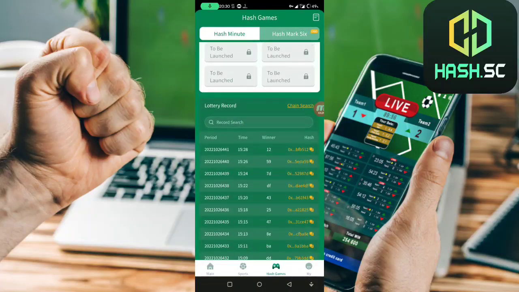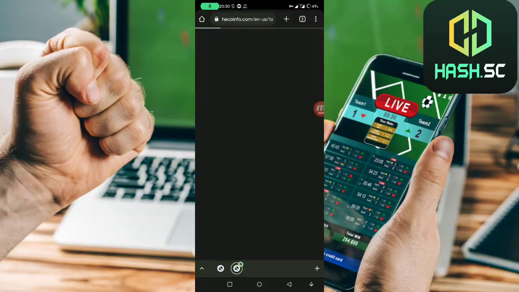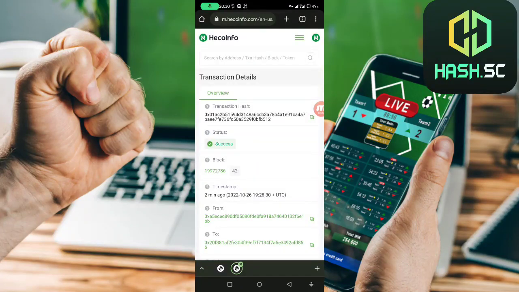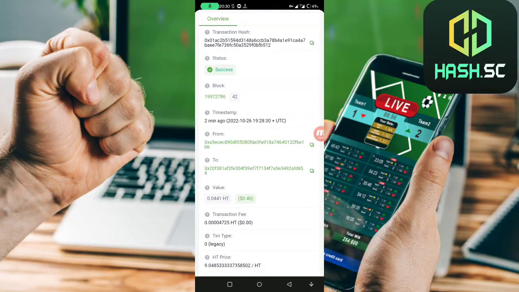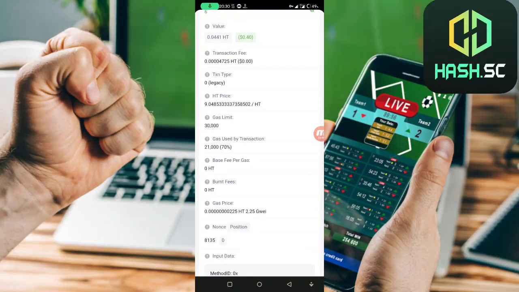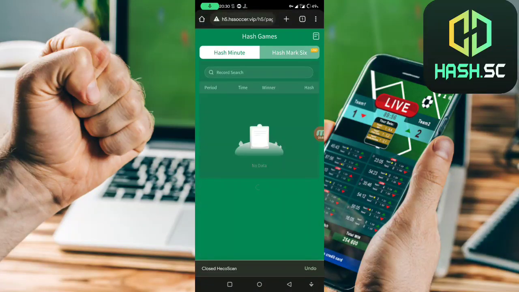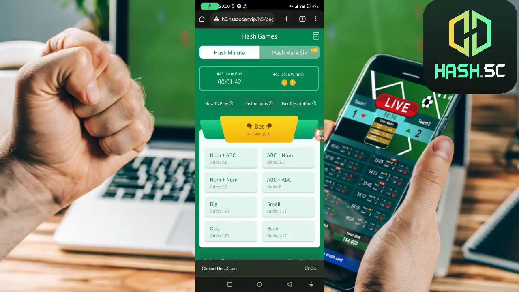It's 12. You just click on the hash, so you can ensure that this game is 100% fair. It's not fake, it's not manipulated, and this is very cool. As you see, the last two numbers are 12. You will see everything here, so you don't have anything to worry about. Now let's play again.